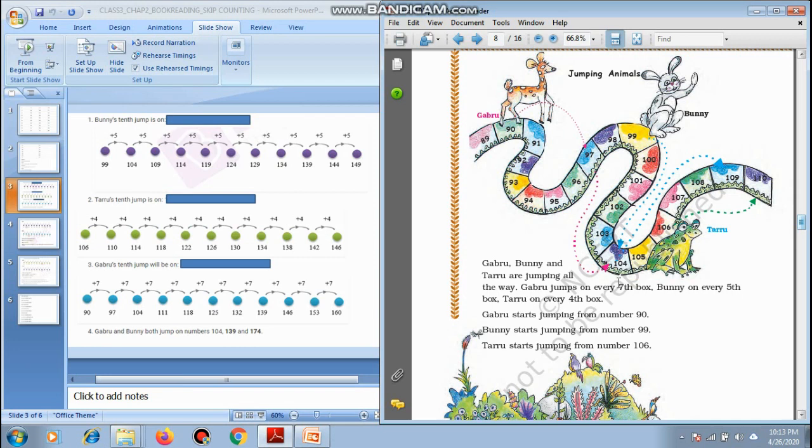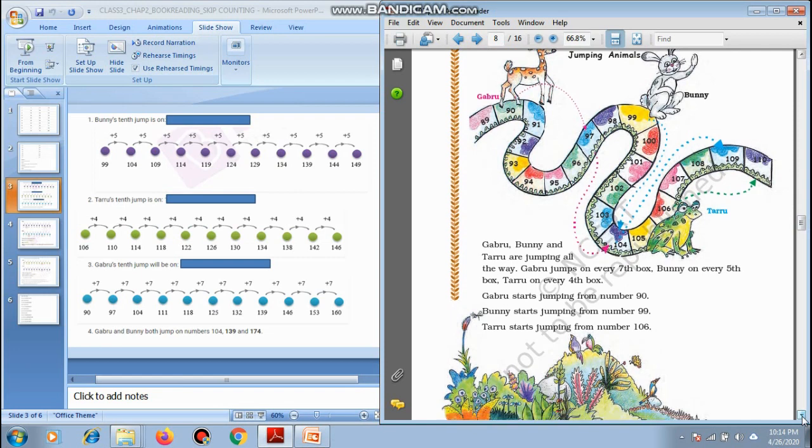Now Taru jumps on every 4th box. Taru takes much smaller jumps and right now he is at 106. So 4 boxes from here: 107, 108, 109 and 110. Gabru starts from 90, Bunny starts from 99 and Taru starts from 106.